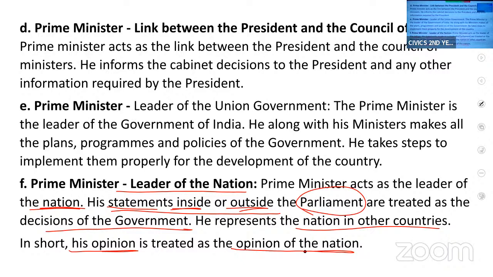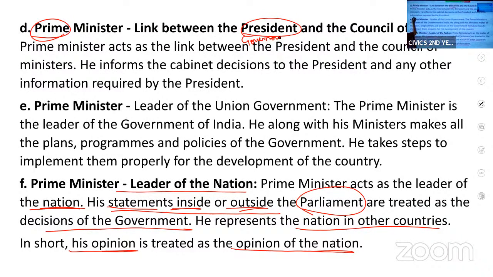You only need to change the words. For example, here we have the prime minister is the link between president and council of ministers. For the chief minister answer, you can replace the word prime with chief. The chief minister is the link between, instead of president, the governor and council of ministers.